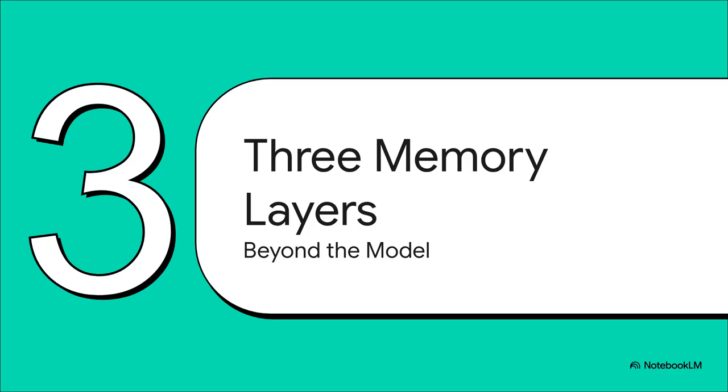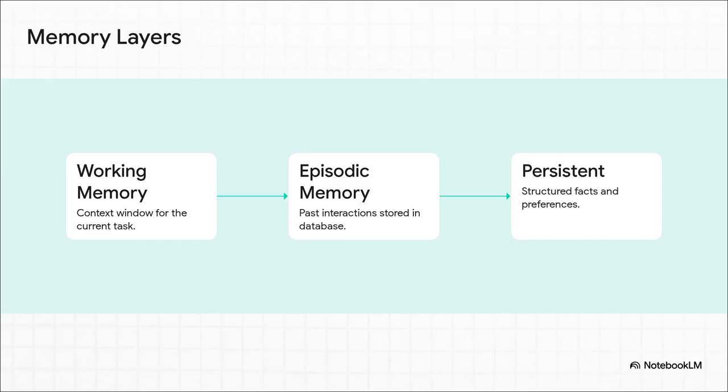Section 3. The 3 memory layers. Okay, so if the context window isn't memory, what is? Well, real agent memory actually lives completely outside the model. Let's break down how a proper brain is architected. First, you have your working memory. That's your context window. It's still useful, but only as a quick scratch pad for the immediate task right in front of it.